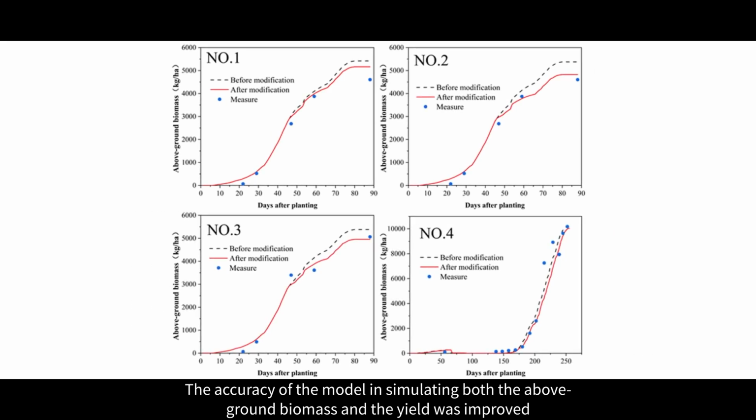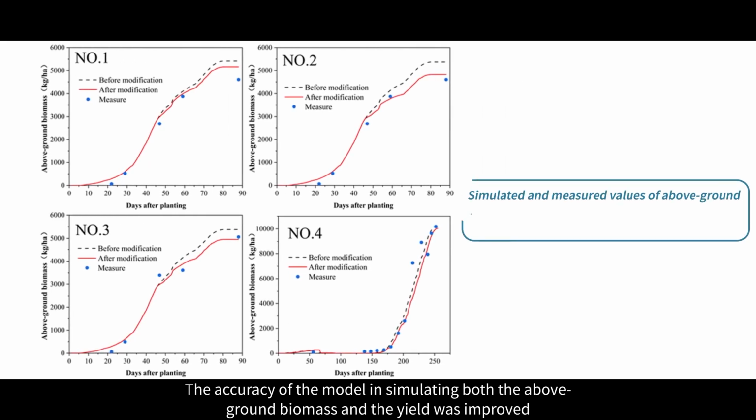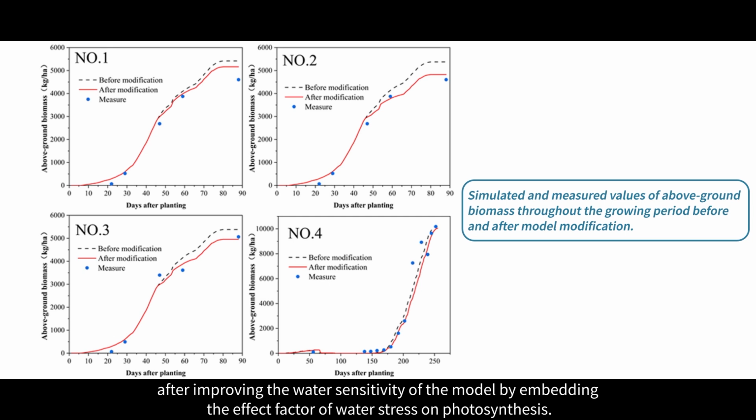The accuracy of the model in simulating both the above-ground biomass and the yield was improved after improving the water sensitivity of the model by embedding the effect factor of water stress on photosynthesis.